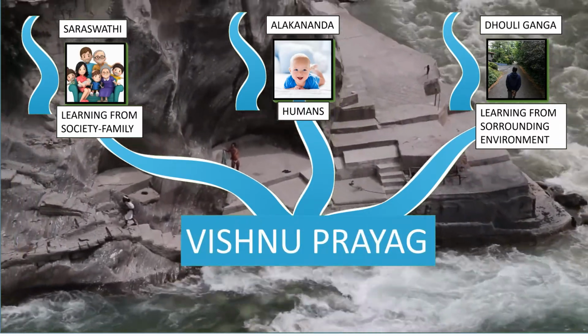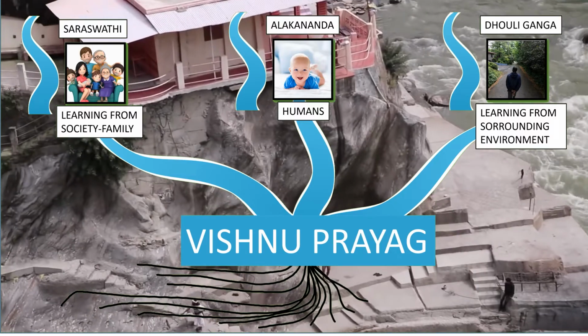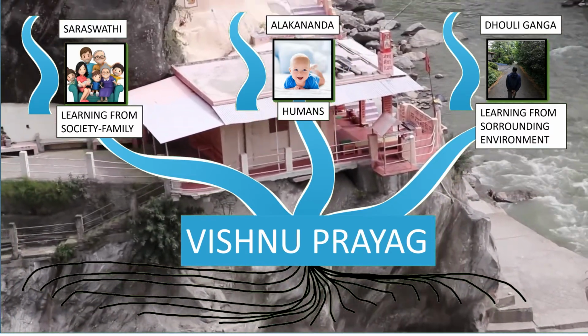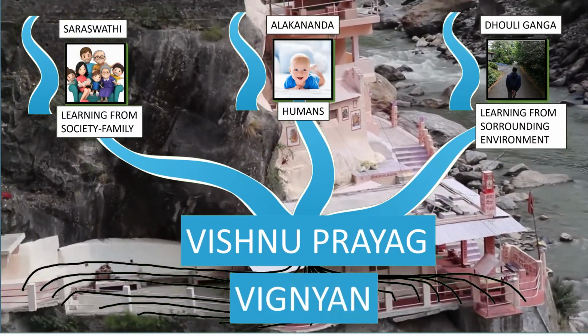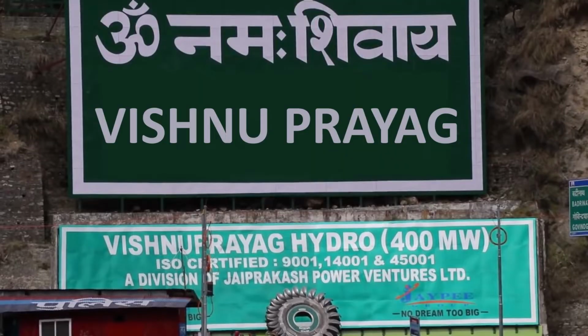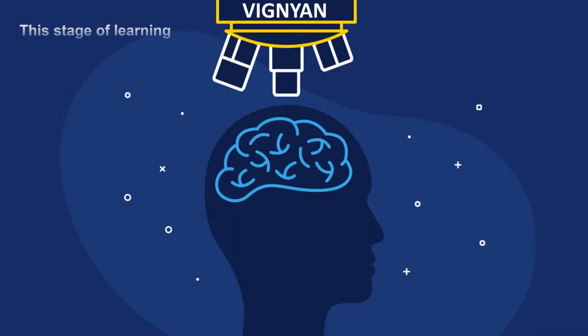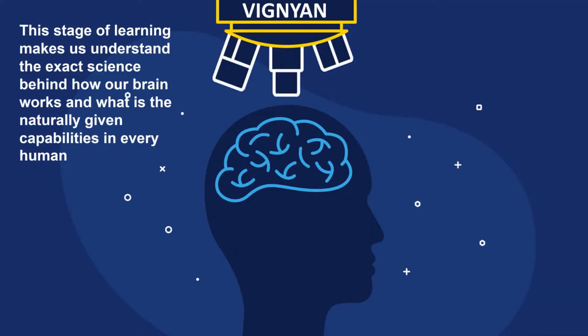This convergence creates 18 streams of scientific principles which we are going to explore in this Vijnan stage of learning. So our first stage of learning at Vishnu Prayag is Vijnan. This stage of learning makes us understand the exact science behind how our brain works and what are the naturally given capabilities in every human.